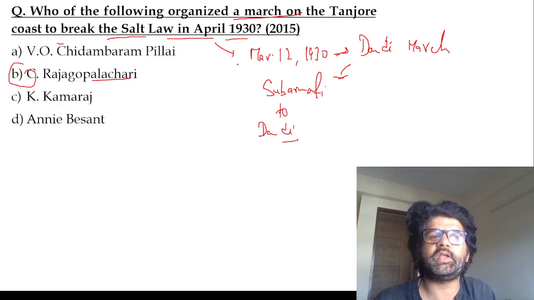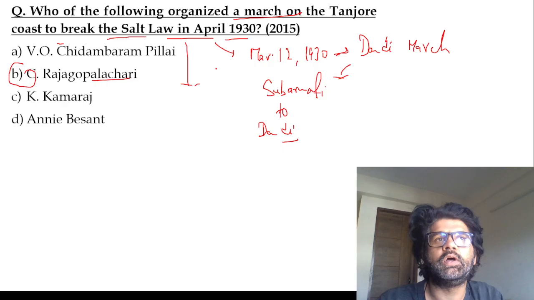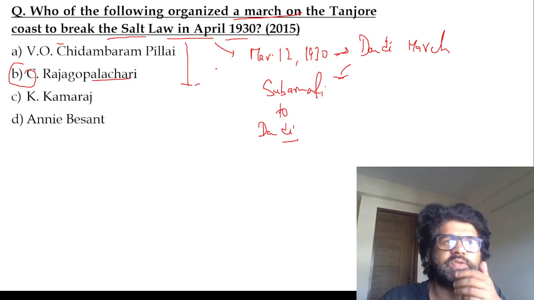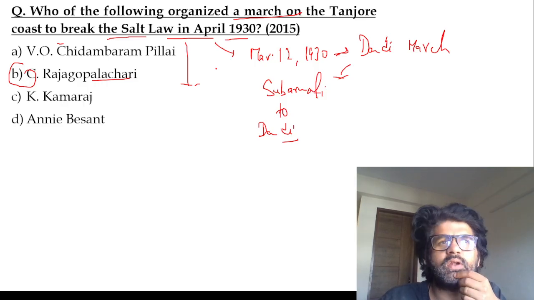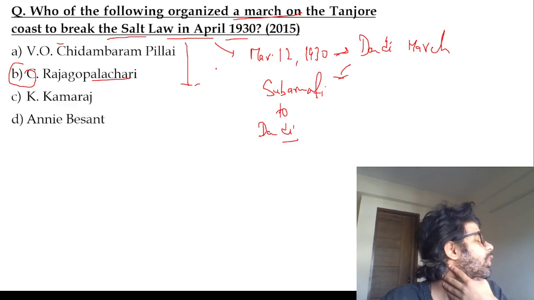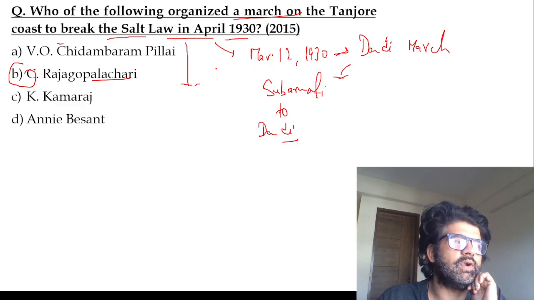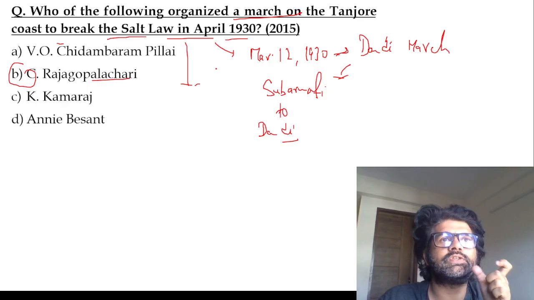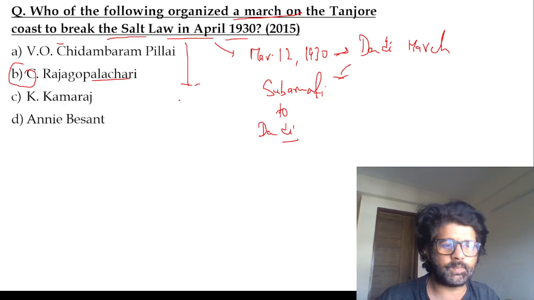And then they were breaking the salt law because Gandhiji wanted to think about an objective, a thing which does not hurt Hindus or Muslims, anyone's sentiments, and salt was one of those commodities. Salt is a necessity, right? We need to eat salt. You need to eat iodine, otherwise you will have goiter. So why was the government taxing salt? Nobody was understanding that. It's a basic necessity, and it was a sizable chunk of British revenue. So Gandhiji was like, okay, let's hurt them where it hurts them the most. So the answer is B here.